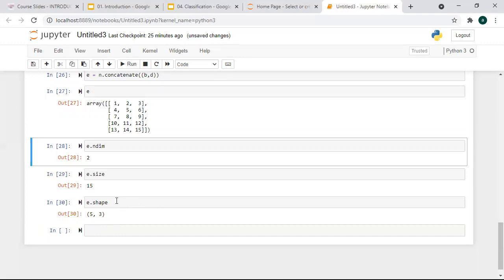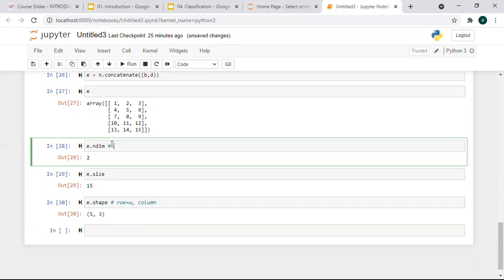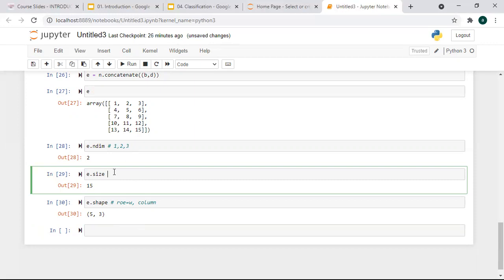So always remember, don't get confused between shape and dimension. Shape gives you rows and columns, and dimension gives you just the dimension, whether it is 1 dimension, 2 dimension, or 3 dimension. And size gives you the number of elements.